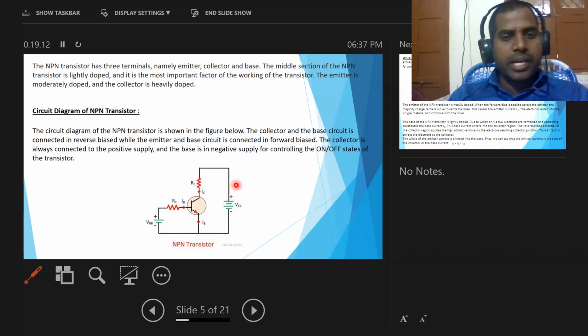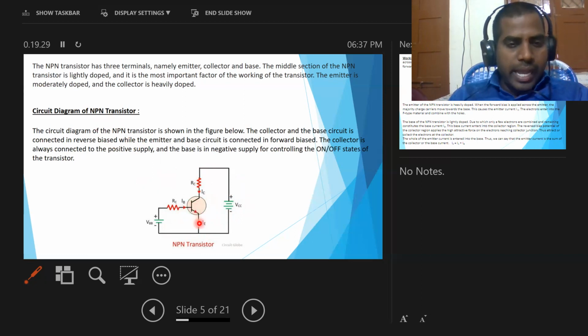Hence it is in reverse bias. At the same time, the emitter terminal is the negative terminal here, connected to the ground, and hence it is forward bias.